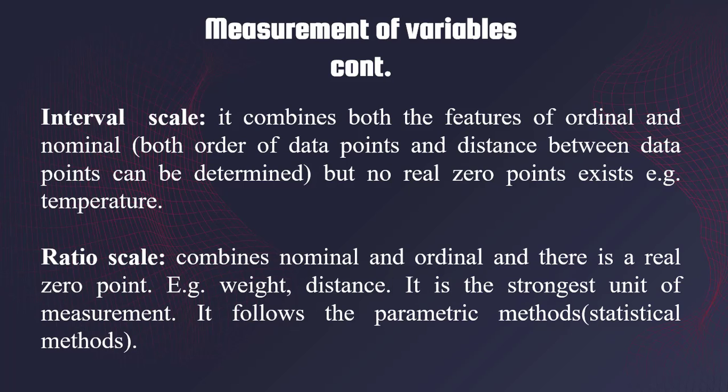Also, the ratio scale. The ratio scale combines nominal and ordinal, and there is a real 0 point. In the ratio scale, we have a real 0 point. When you look at your weights, when we check distance, there's always a real 0 point.